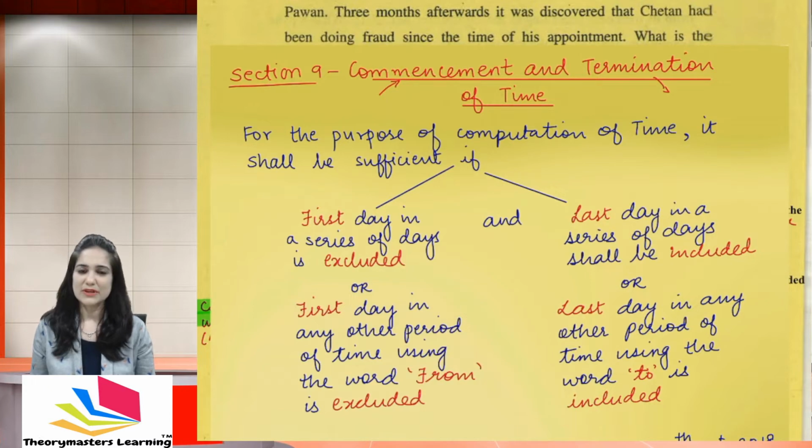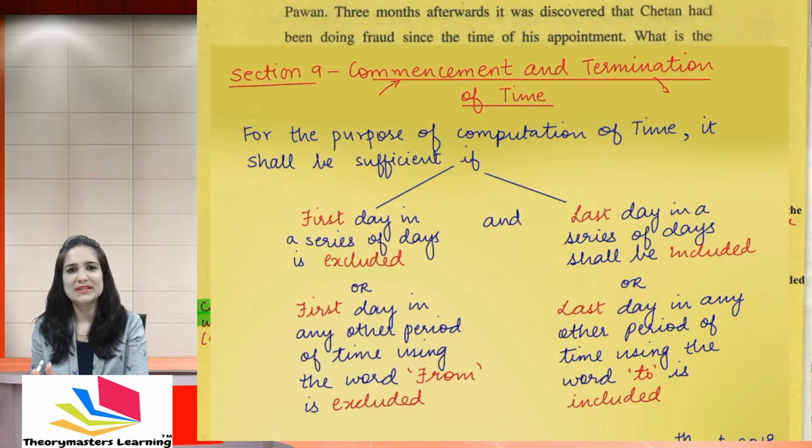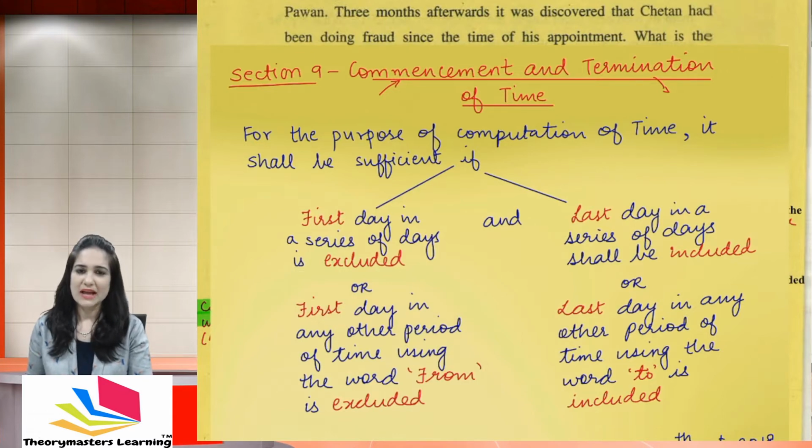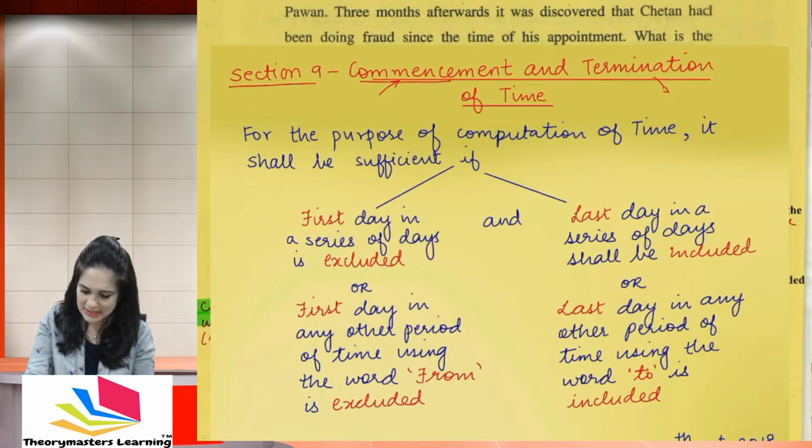So sometimes when you need to calculate dates, it becomes very important for you to know from when the time starts, that is, from which day we should start counting and when that counting should end. This provision will help us determine when we should commence. Commence means to start.